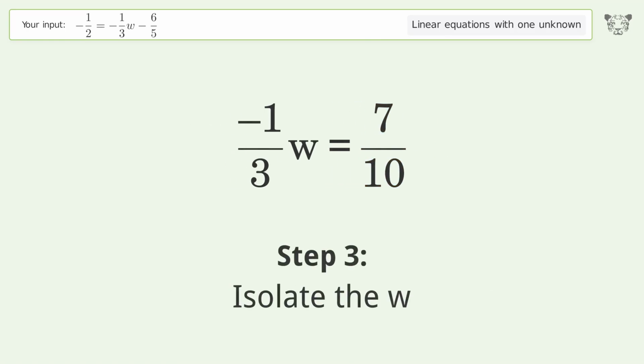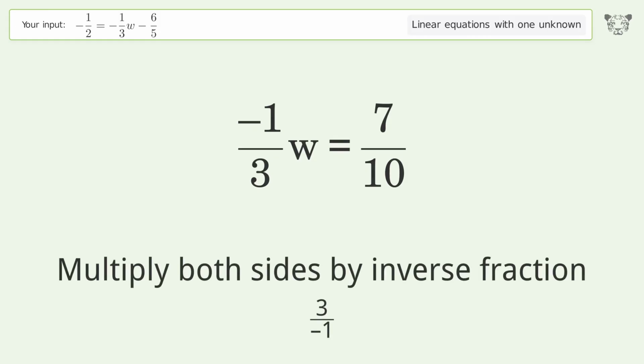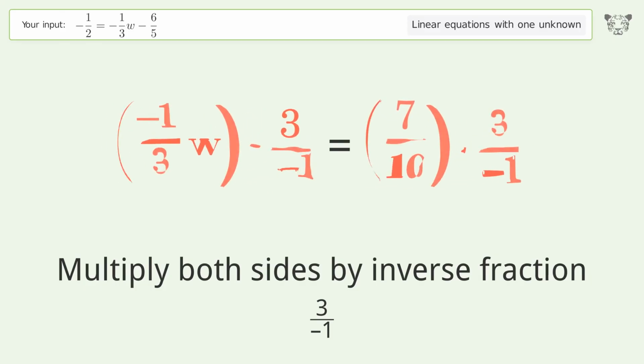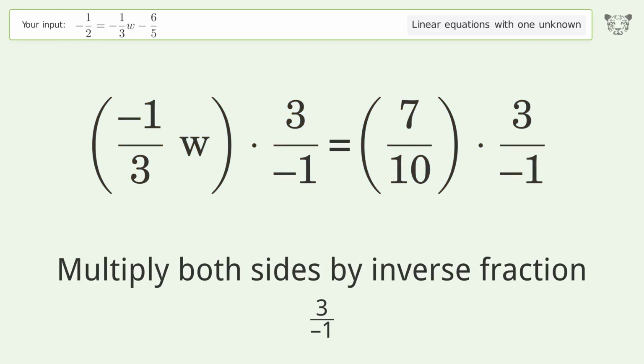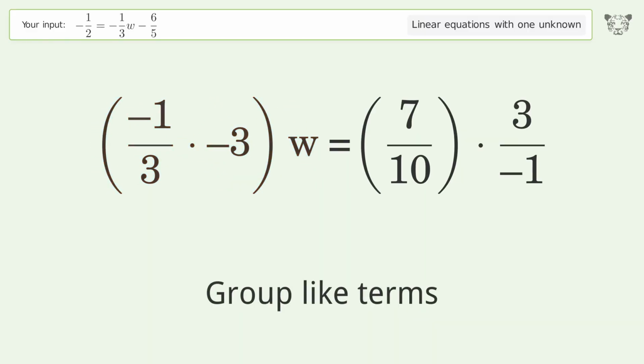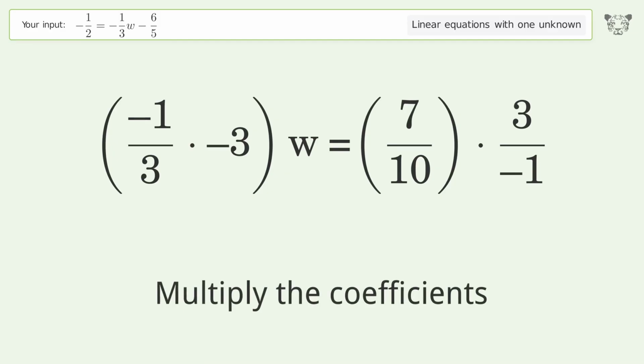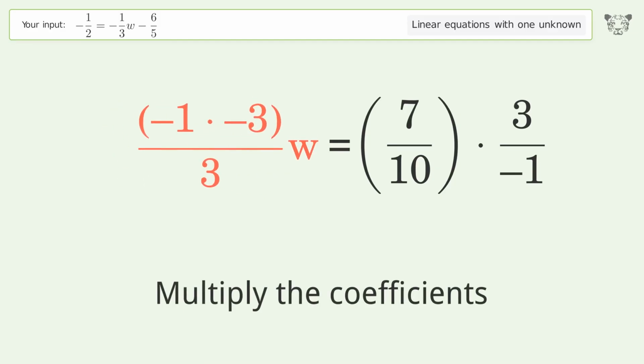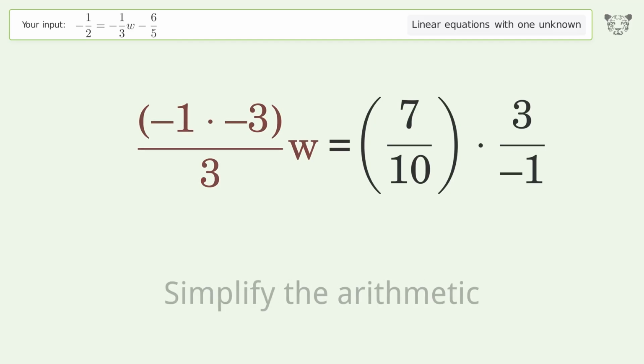Isolate the w. Multiply both sides by inverse fraction 3/(-1). Group like terms. Multiply the coefficients. Simplify the arithmetic.